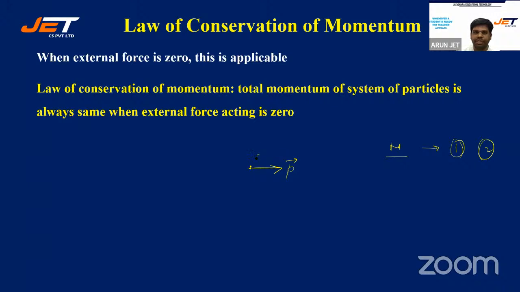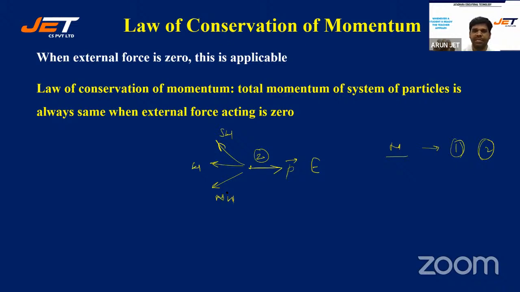Let's say second part goes towards east. In which direction will the first part go? Will it go in this direction, or this direction? West, southwest, or northeast, northwest, or any other direction? Can you quickly tell this answer, students?